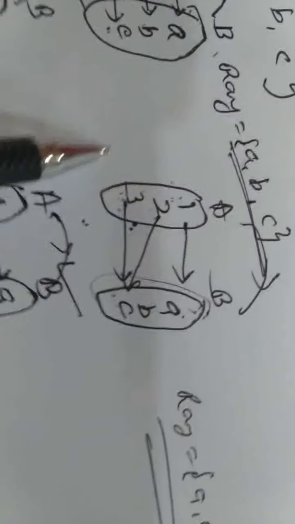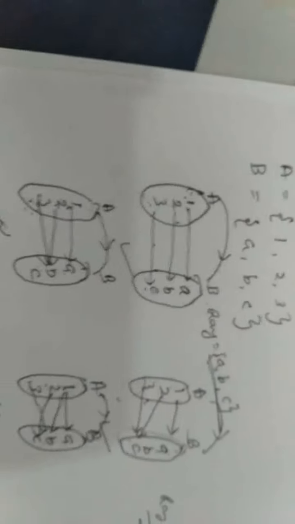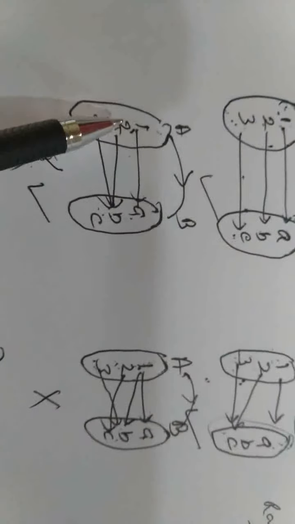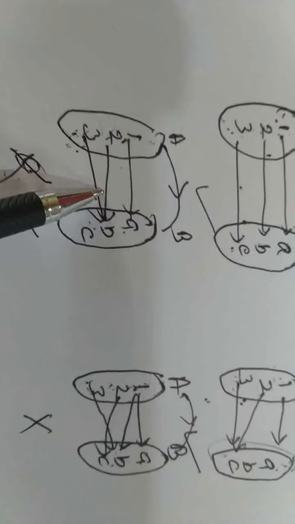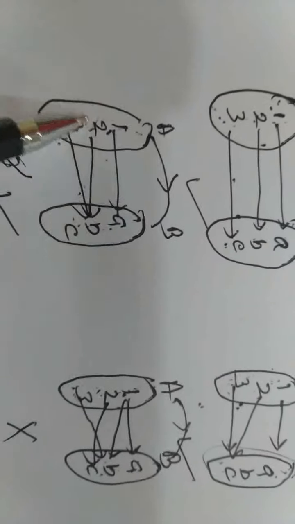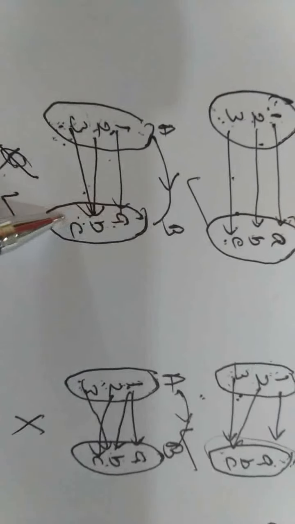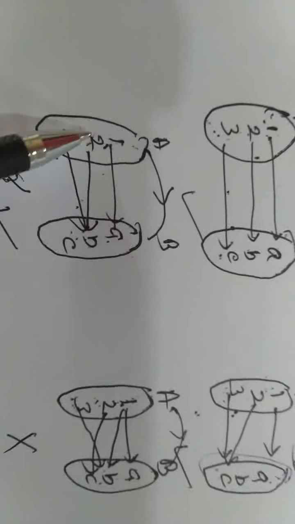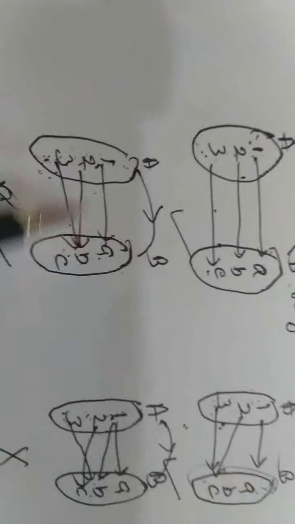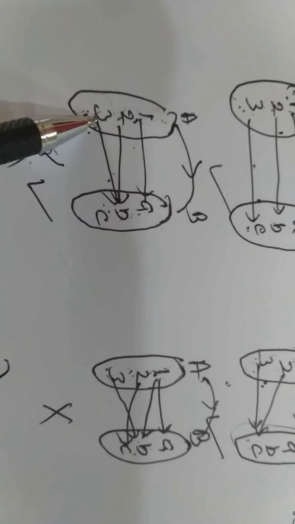But look at this example. This is 1 1 or injective function, and this one is not 1 1 function, because here different elements of your domain have no different images. Image of 2 and 3 are same. This is function but not 1 1 function. Different elements of set A have different images in set B. Then only we say that it is 1 1 function.